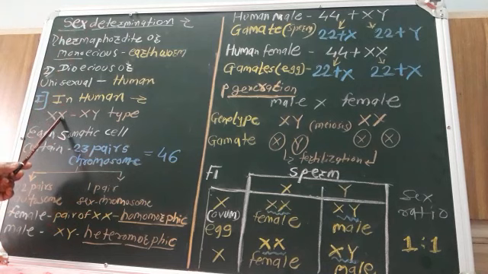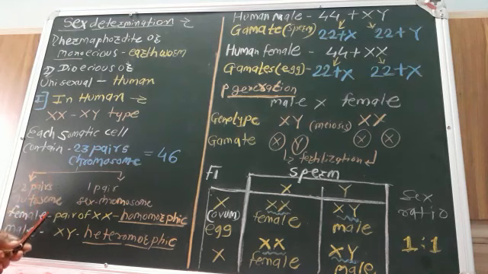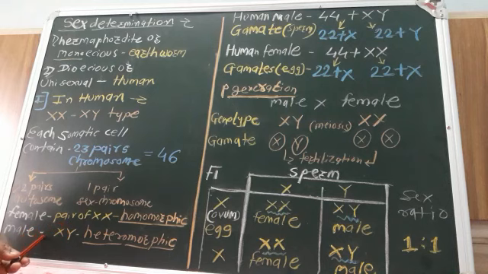It may be XX type or it may be XY type. See here, in case of a human, female has XX type of chromosomal pair, while in case of a male, XY type of sex chromosome is present.